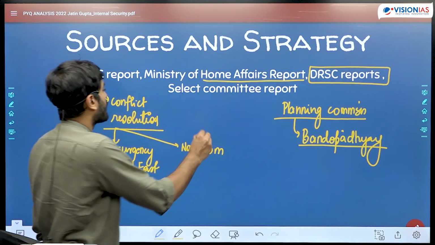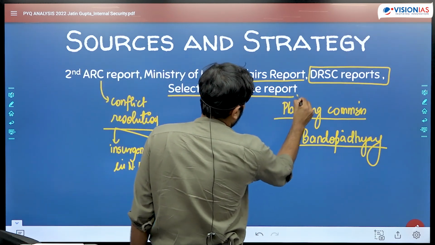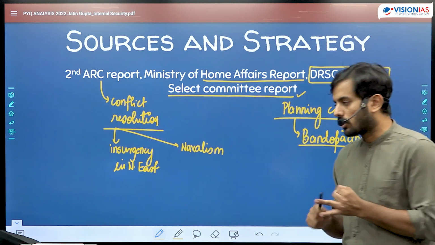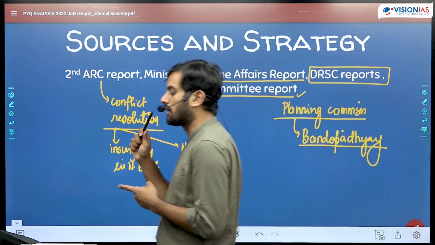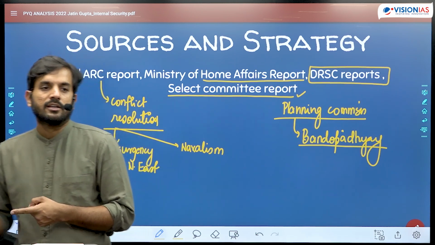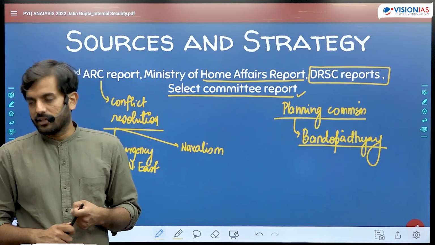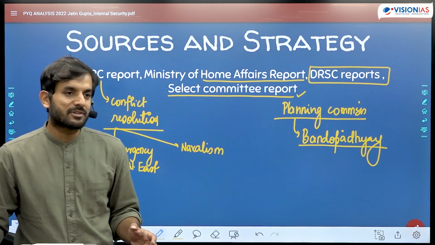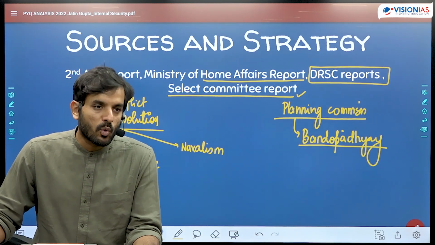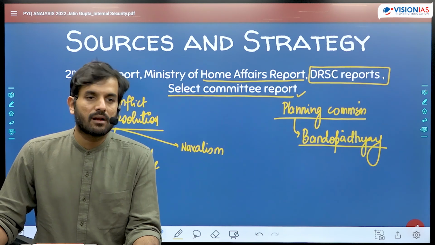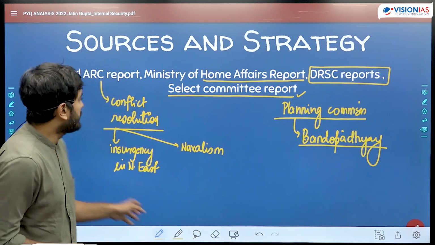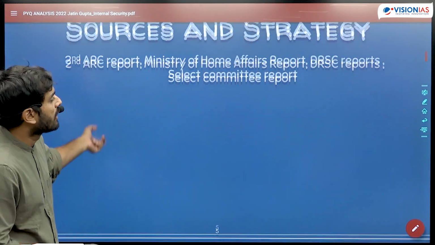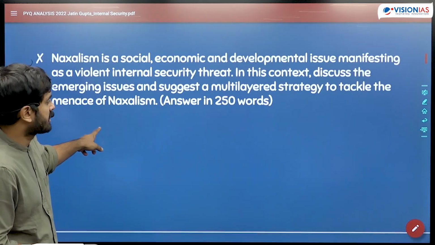And then there are some select committee reports of the committees of Parliament as well, on the internal security situation in the Northeast, on the security situation in left-wing extremist affected areas, and on militancy in Kashmir. So you can read those reports. But of course, the problem with these reports is that they are very bulky, so you should know how to get the selected material out of them. Anyway, that's as far as the sources and the strategy for left-wing extremism are concerned.